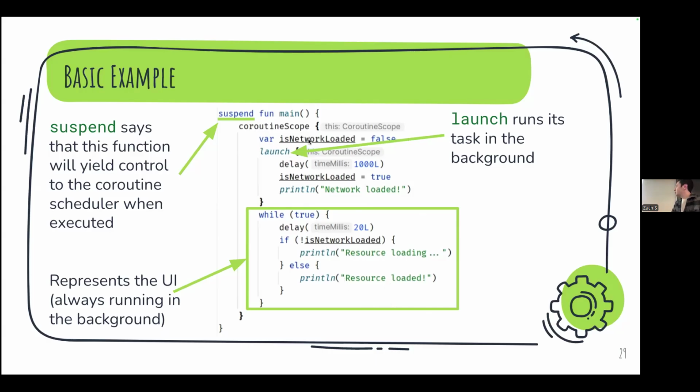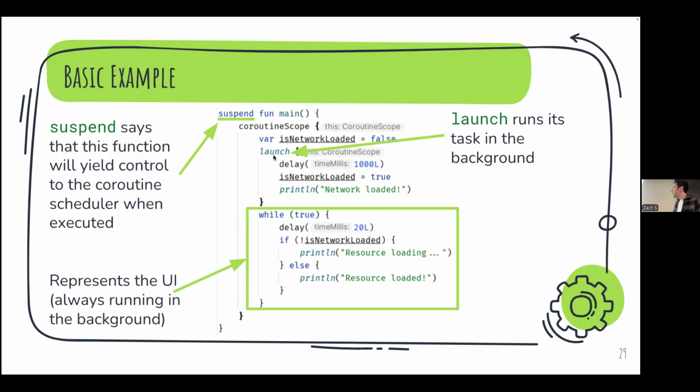And then we're launching some task in the background. In this case, our task is this fake network request where it takes 1 second to retrieve information from the internet and then we set network loaded equal to true. So the point is we want to immediately show our UI, so this would essentially run in the background.